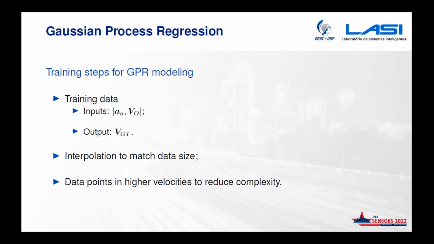We concentrate our data points at higher velocities. At low speeds we only consider a few data points, because the GPR model complexity scales with the number of training data points, so we don't want to overcompensate when we have low uncertainty.